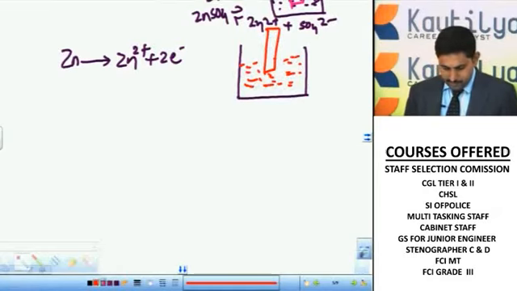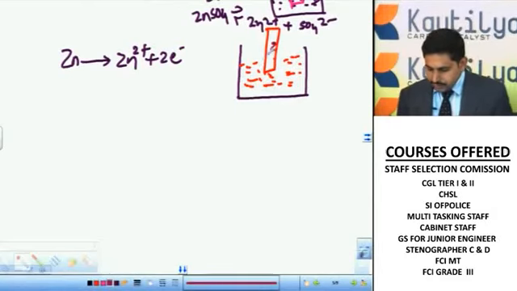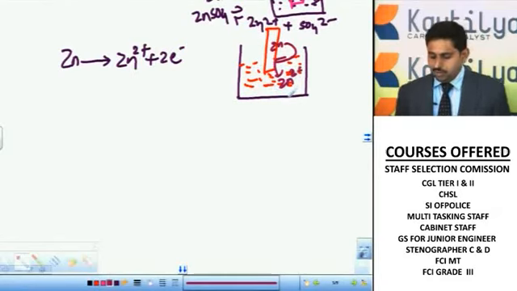Now what is happening, we'll see first. I told you the zinc metal present here will try to donate its electrons and be converted to Zn2+ ion. So that is donating the electrons.